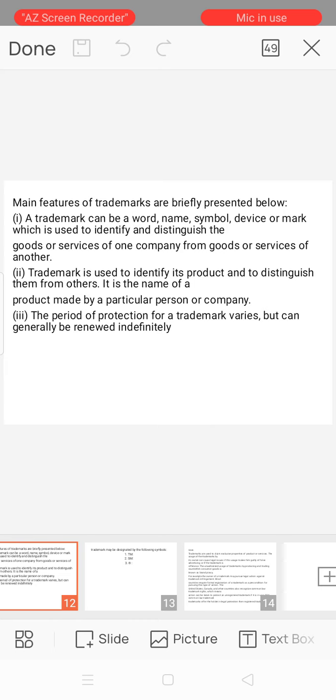And next one is the period of protection for a trademark varies but can generally be renewed indefinitely. And a trademark may be designated by the following symbols. First one TM, SM and the registered R symbol. First one is the symbol for an unregistered trademark, a mark used to promote or brand goods.